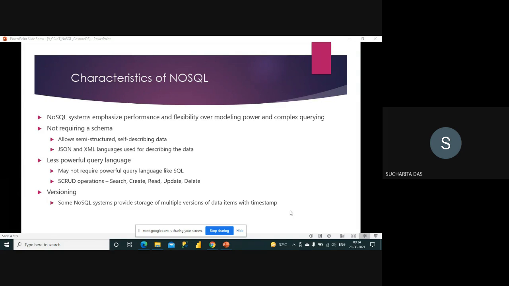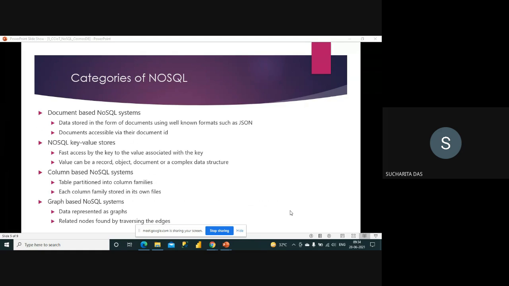That type of data can be processed, and characteristics can be generated from how your behavior has changed over time. So versioning is also one requirement of NoSQL databases.